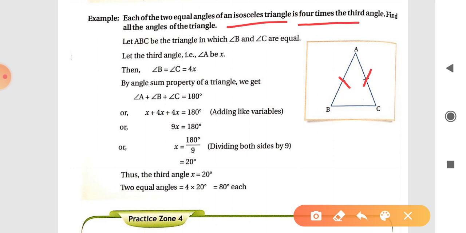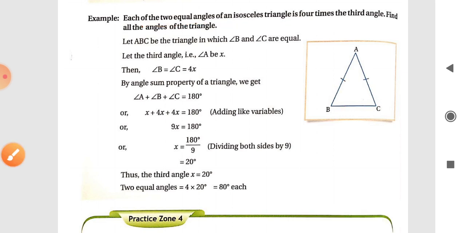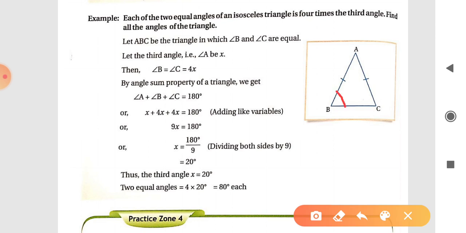The two equal angles will be angle B and angle C. We are given that each of these two angles is 4 times the third angle. Let the third angle, that is angle A, be x.